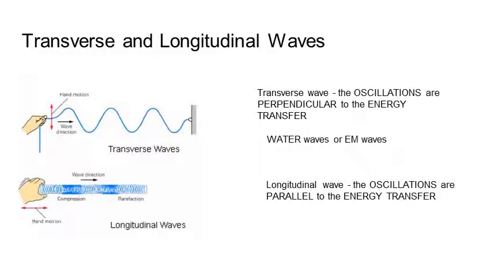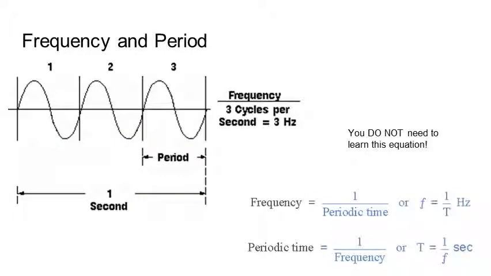A good example of transverse waves is water waves. So the water moves up and down, but the waves take the energy across the pond. Sound waves are a good example of longitudinal waves. Your speakers move in and out, and the sound waves come out parallel to the way they're oscillating.